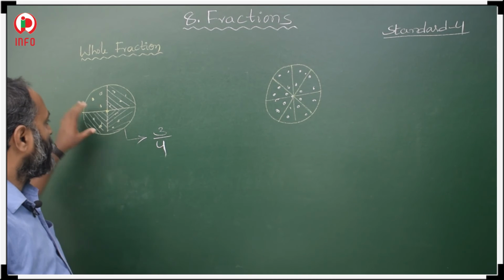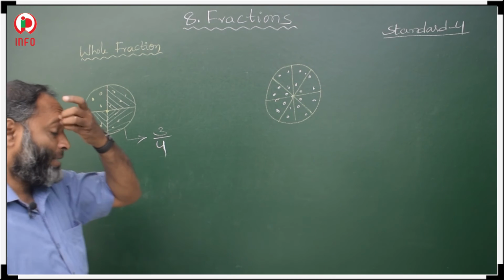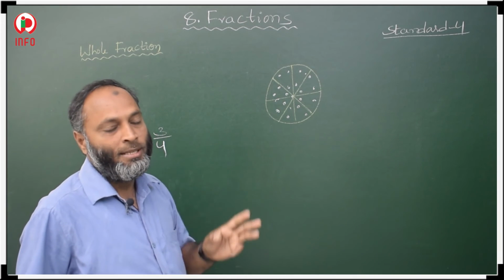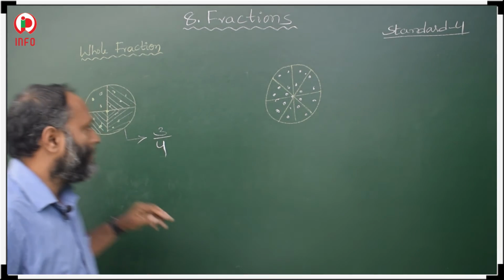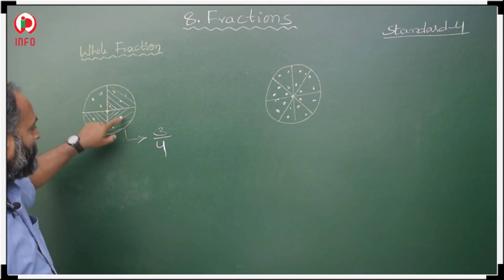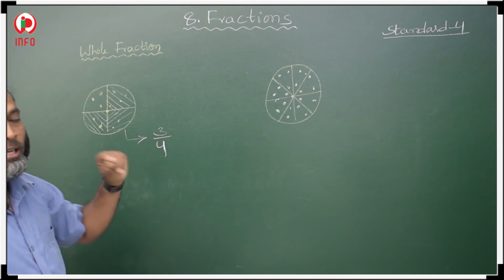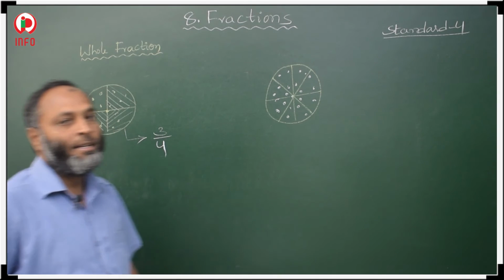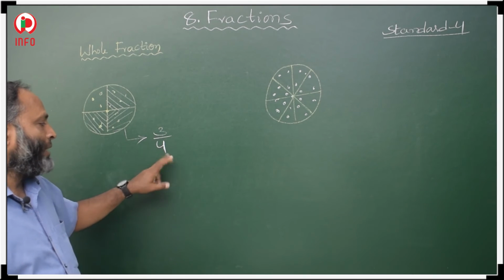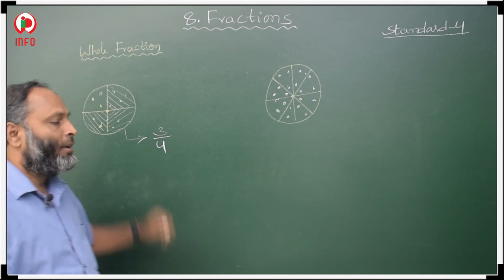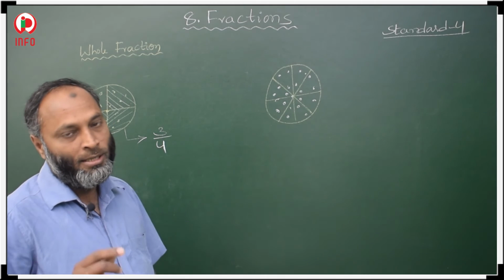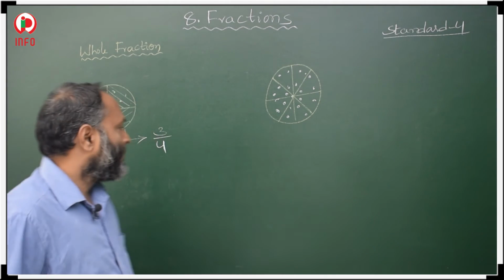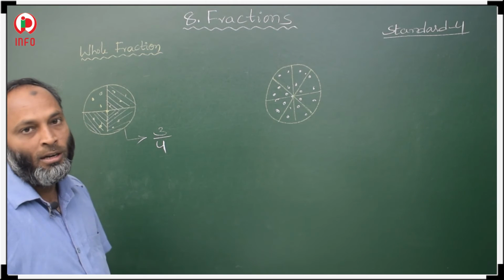Now see here in this pizza, total 4 parts were there, 4 pieces are there. In those 4 pieces, 3 pieces are selected. How many pieces are selected here? First, second, third. 3 pieces are selected. These selected pieces they ate. Then how to represent these? The total pieces we have to take in the denominator, and the selected pieces we have to take in the numerator. Then how to read this one? 3/4.